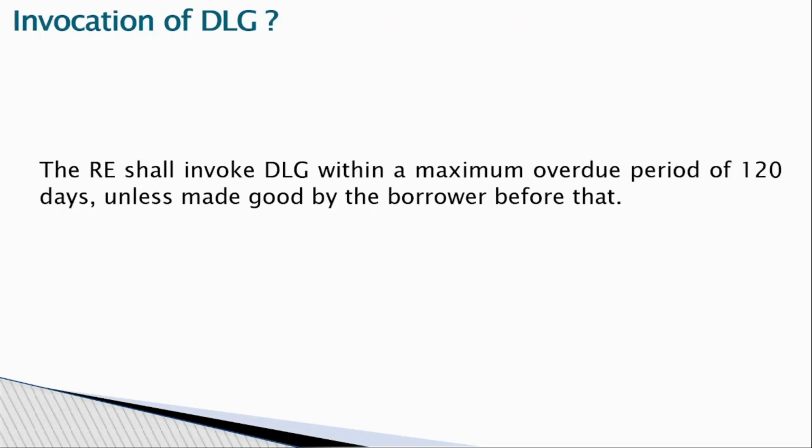Invocation. So what is the claim period? 120 days. If the overdue period is 120 days, you classify it as DLG, but if within 20 days it has come back to regular, and he is making payments and the borrower is good, then it should be removed from the DLG.